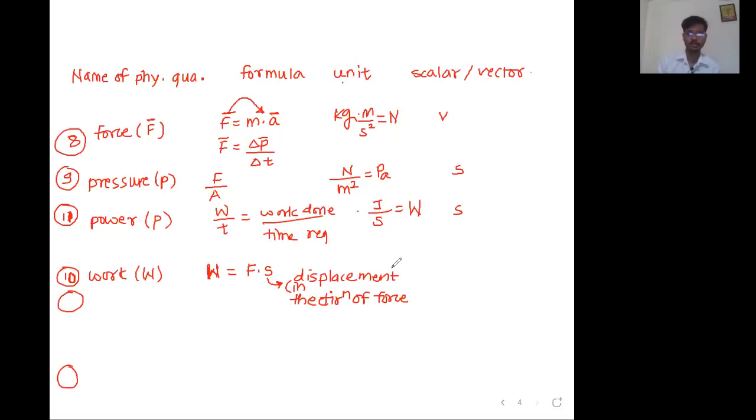For the time being, we will write work done as force into displacement, and this displacement must be in the direction of the force. The unit of force is Newton. The unit of displacement is meter. Now again we want to give the respect.